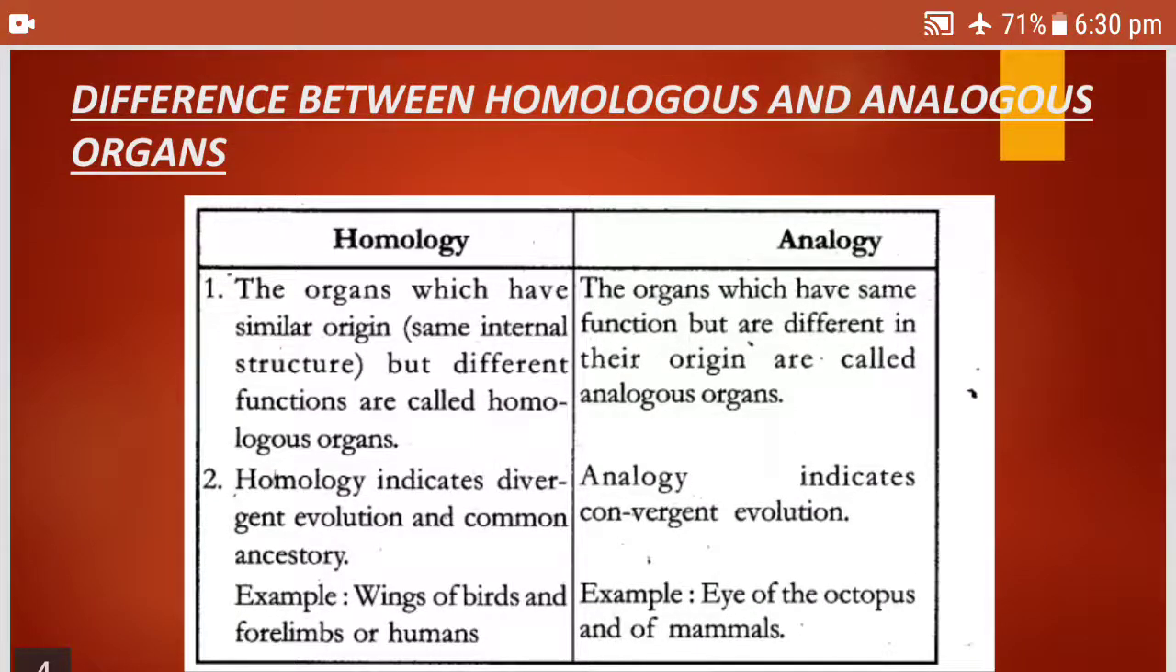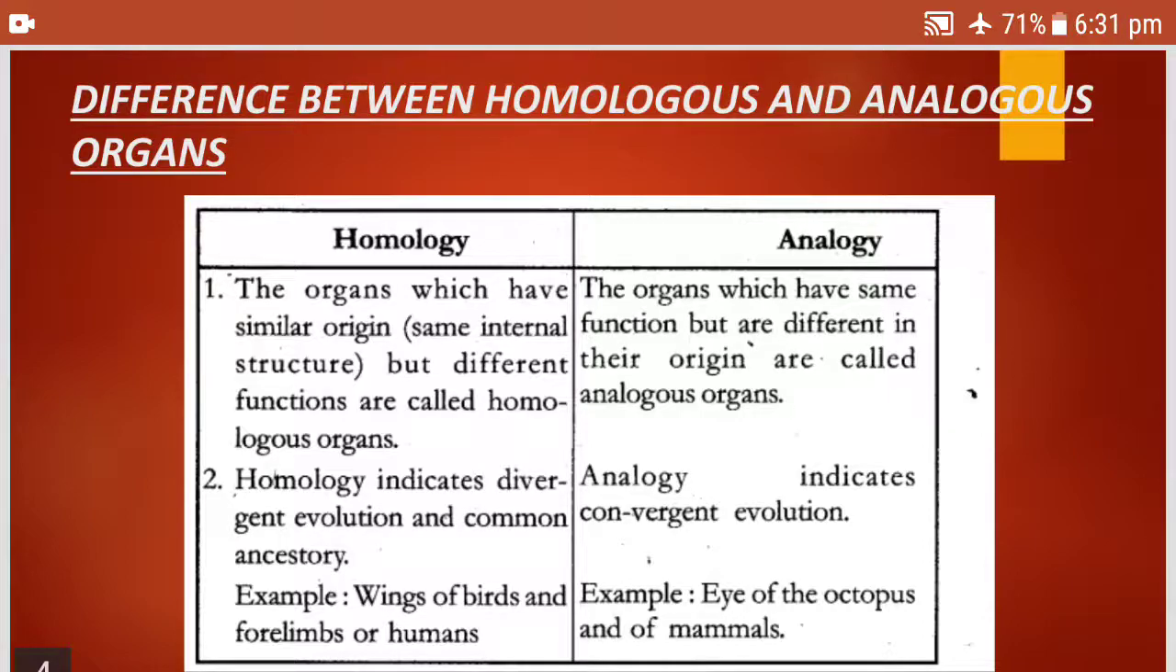Now we will talk about the differences between homologous and analogous organs, which give us evidences of evolution. What are homologous organs? The organs which have similar origin, that means the same internal structure, but perform different functions are called homologous organs. Whereas analogous organs are those organs which perform similar functions but are different in their origin.